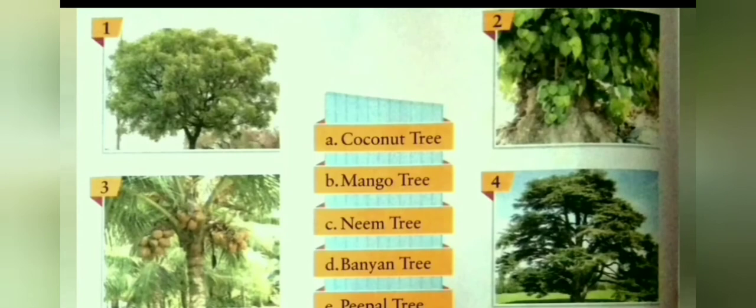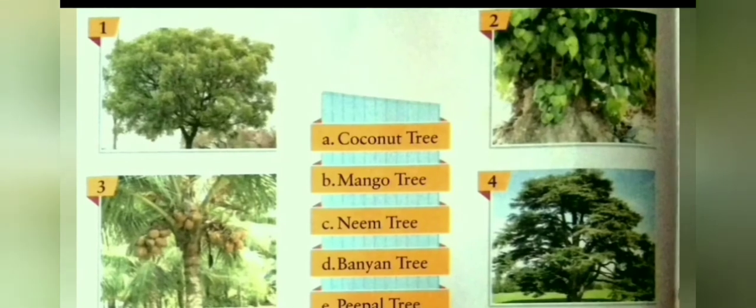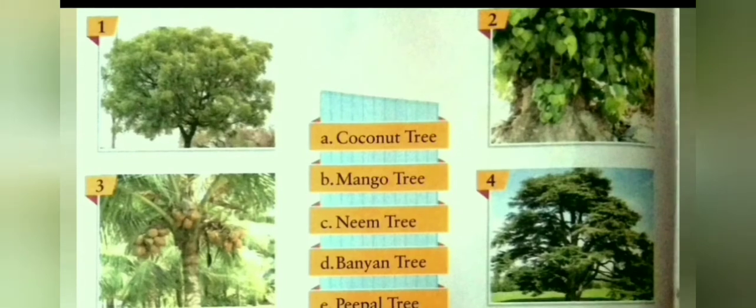The first picture is a picture of neem tree. Neem is a large evergreen tree with wide trunk which can grow 12 to 24 meters tall. Neem is a medicinal plant. Various products derived from the neem tree have been used in India since ancient times for their medicinal properties. Neem products are believed to have antifungal, antibacterial, antiviral and worm expelling properties. We will match 1 with C, neem tree.